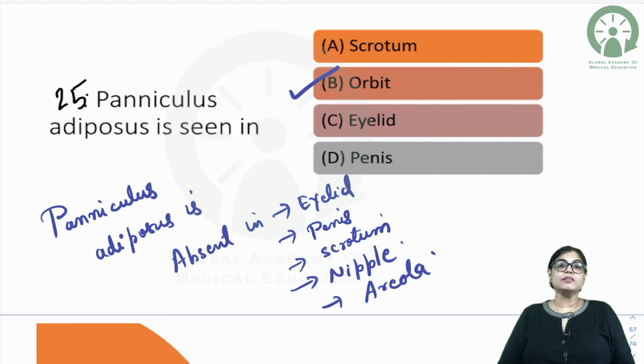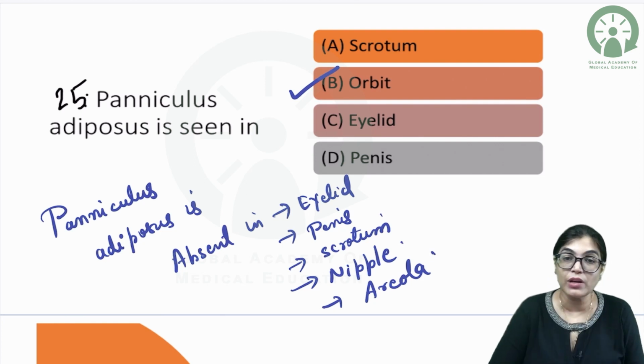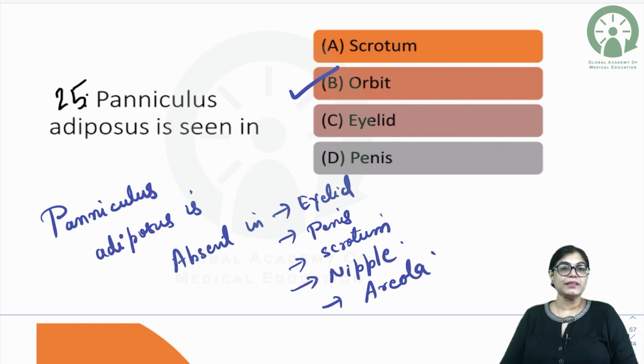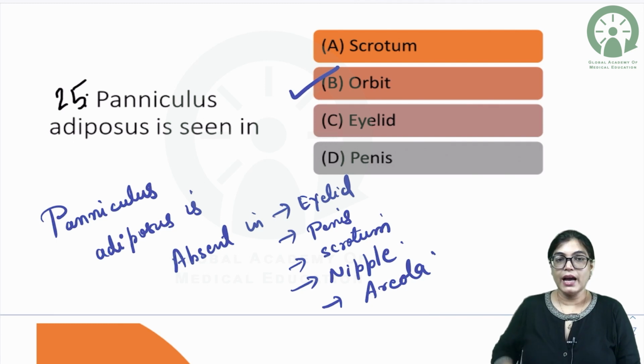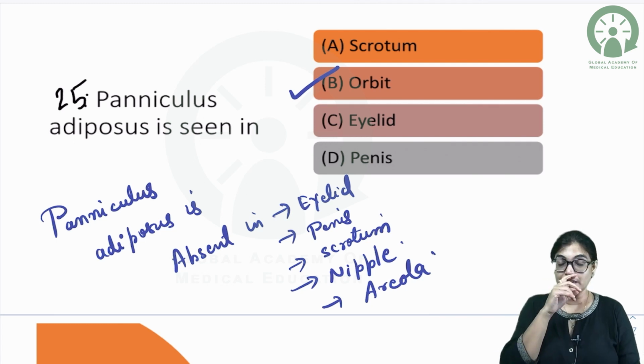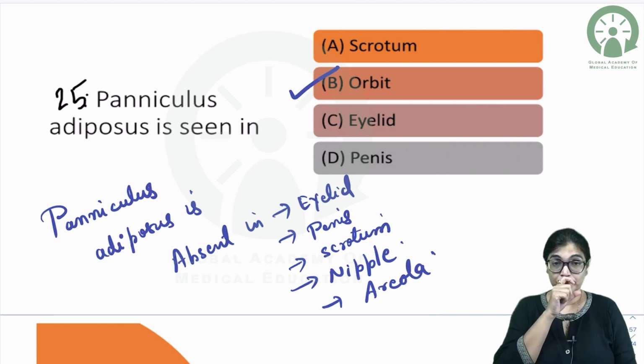So that means there is no fat in the nipple and areola region of the mammary gland, scrotum, penis and eyelid. Orbit is definitely containing fat, panniculus adiposus. So that is the right answer. Actually, there is another term, called panniculus carnosus.